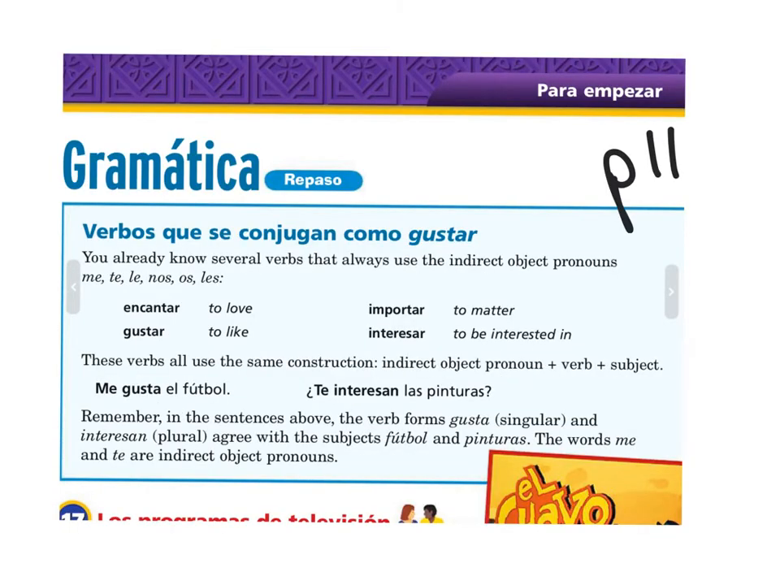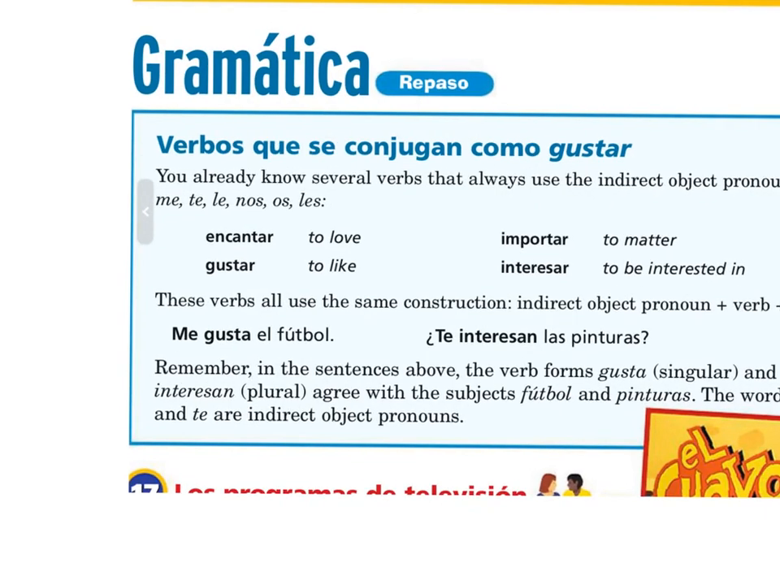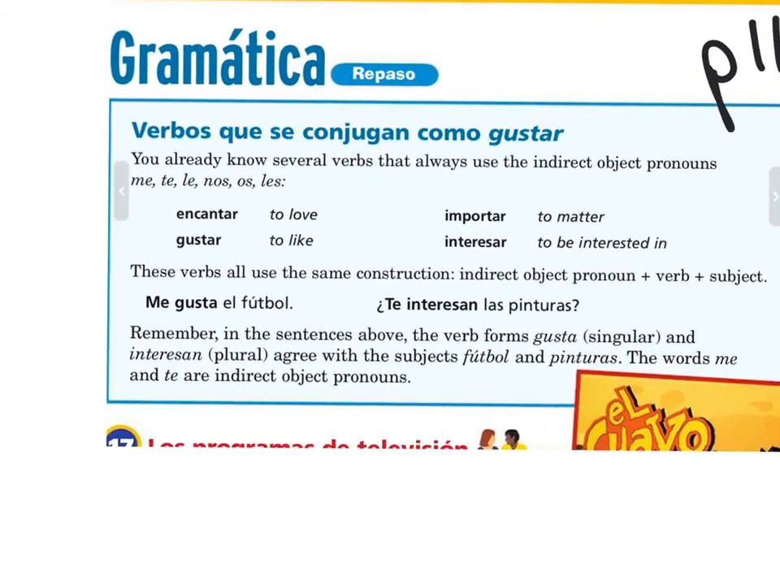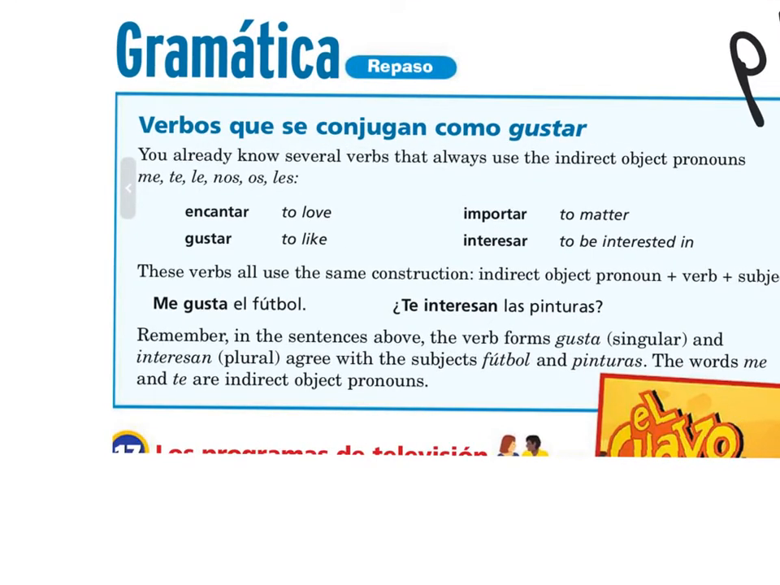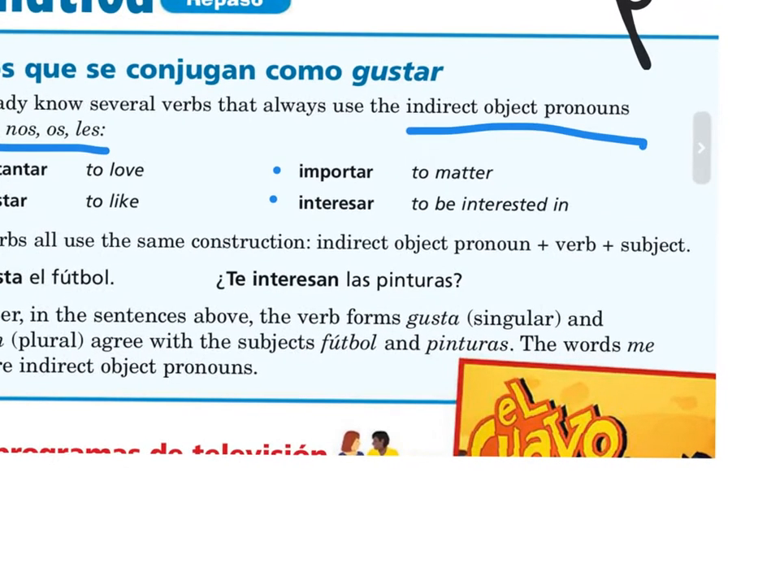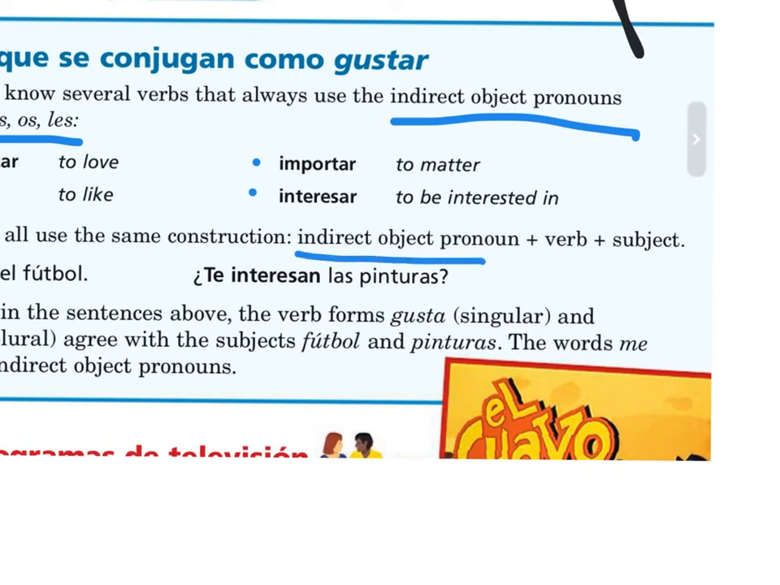The next grammar that we're looking at from page 11 is called verbos que se conjugan como gustar, verbs that conjugate like gustar. These verbs use indirect object pronouns, which are me, te, le, nos, os, and les. And some other verbs that conjugate like gustar are encantar, gustar, obviously, importar, y interesar. So they all use the same construction. The indirect object pronoun comes first, then the verb, and then the subject.